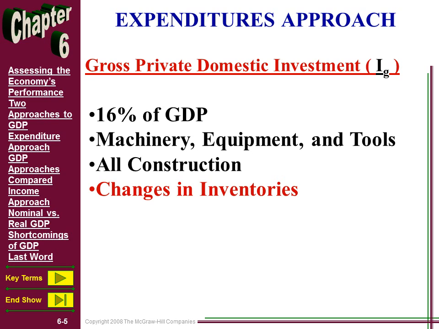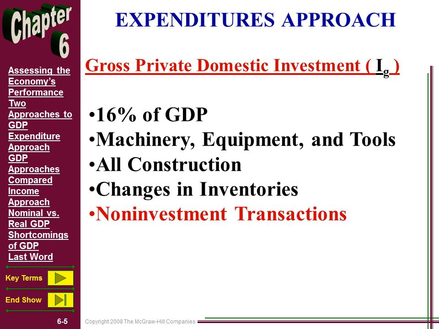When the furniture is taken out of inventory, a year later, maybe 2 years later, and sold, that would be subtracted from GDP. So it's a matching principle, the idea that we want to match the production to when it actually took place. So changes in inventory are captured here under the I component of gross domestic product, the expenditures approach.